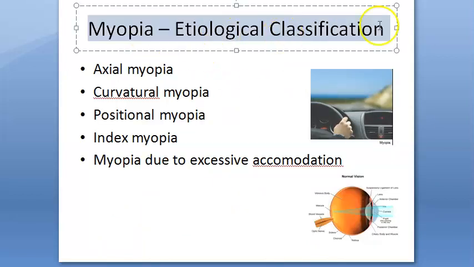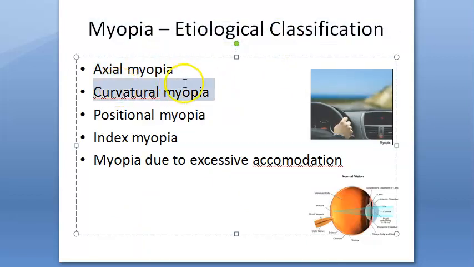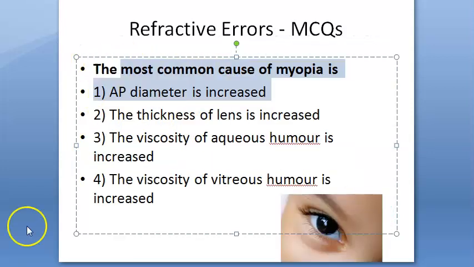So the etiological classification of myopia, you saw axial myopia, curvatural myopia, positional, index myopia, myopia due to excessive accommodation. So the most common is axial, okay? So axial, that is AP diameter is increased, that is why the image is forming in front of the retina. So this is the most common cause of myopia.